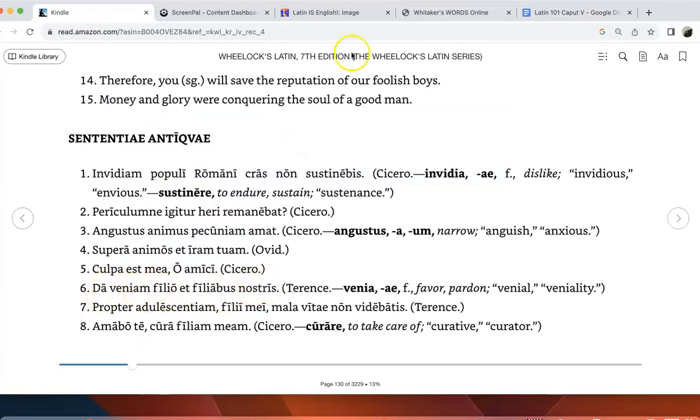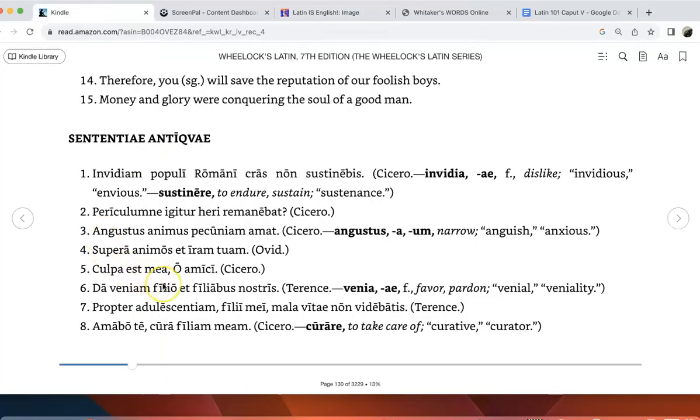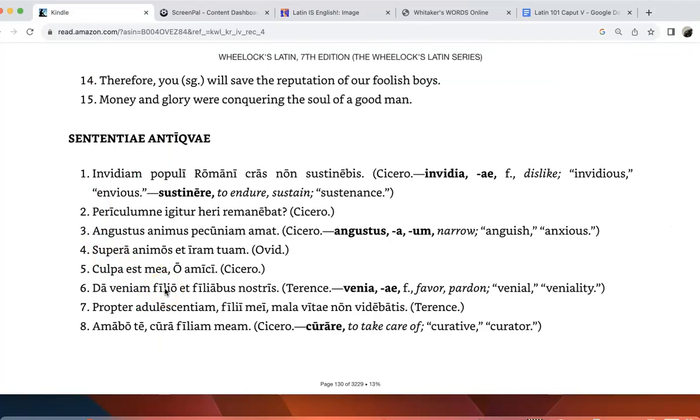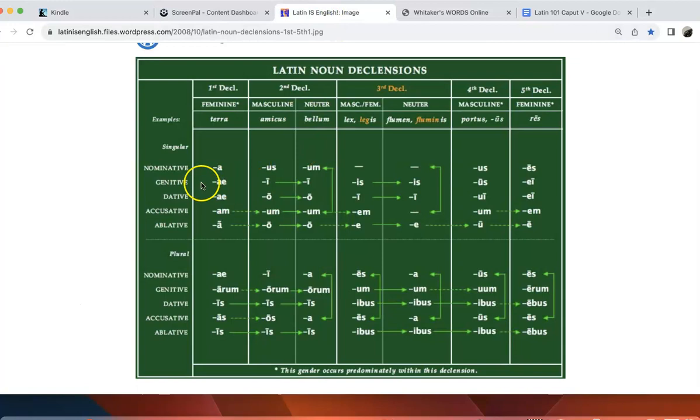And then veniam, you can see we've had this a couple times already. It's the first declension accusative singular, am. And then we mentioned before that for the dative means to or for whom something is done. So here we have filio ending in o because second declension dative singular is o. So give favor to our son.